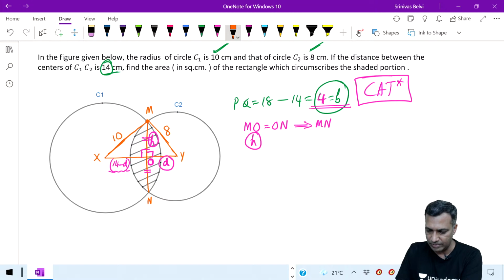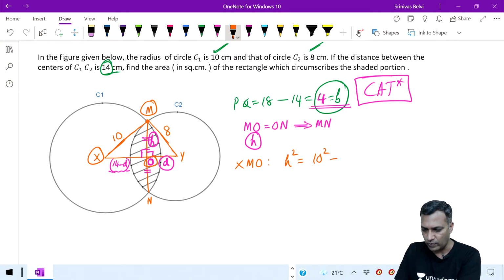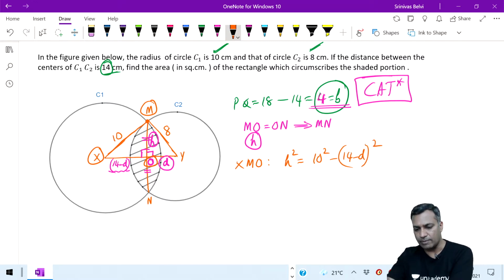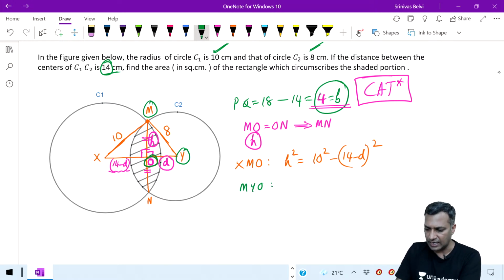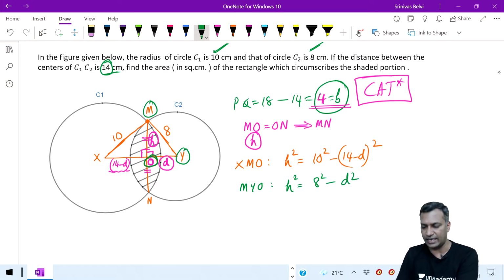Okay, let me first go to the triangle XMO. In the triangle XMO, H square is equal to 10 square minus (14 minus D) whole square. That is, 10 is the hypotenuse, therefore 10 square minus (14 minus D) whole square. I can simplify this. Then come to the second triangle. I'm highlighting this: go to the triangle MYO. Focus on the triangle MYO. In this particular triangle, H square can also be written as 8 square minus D square. I can also write it like this.